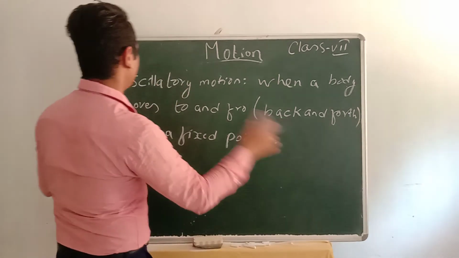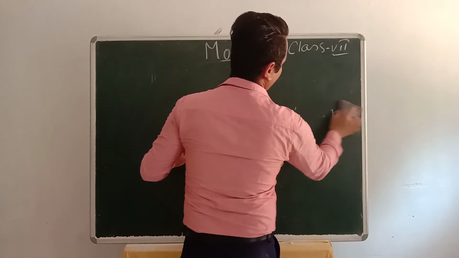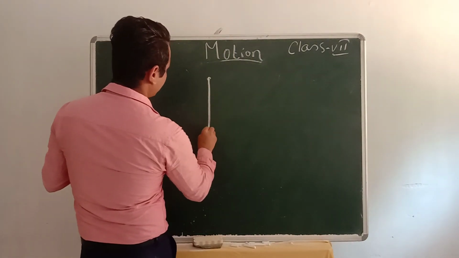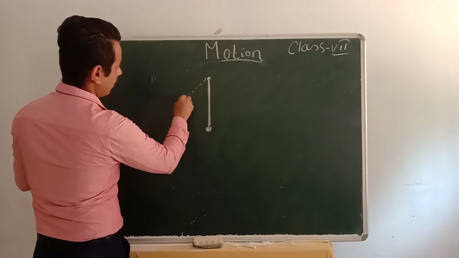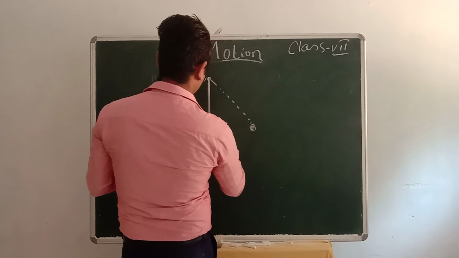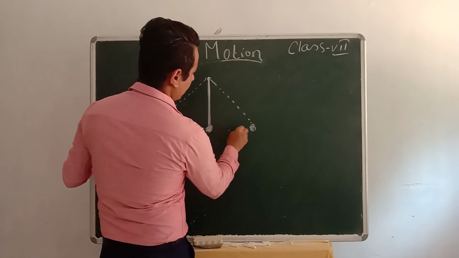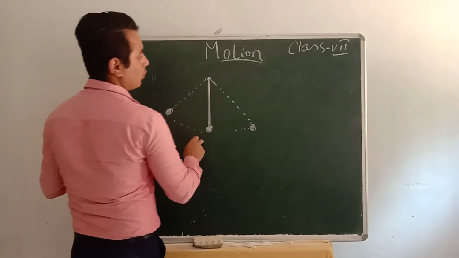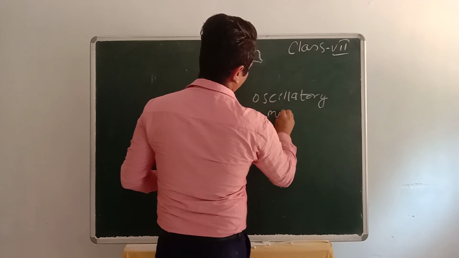The best example of oscillatory motion is a pendulum clock. Let me show you the movement of a pendulum. Suppose it's hung with a string. It goes from here to here and again from here to here. That means forth and back, a to and fro movement. This type of motion is called oscillatory motion.